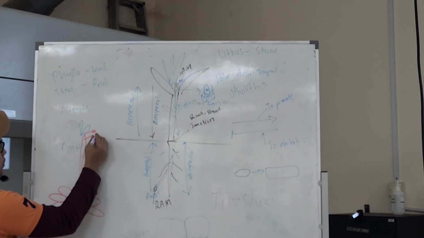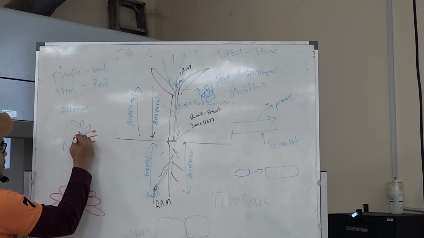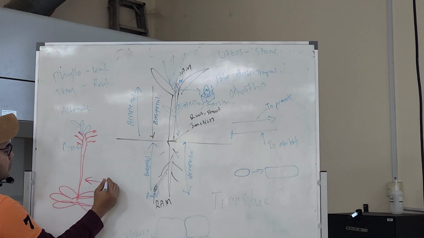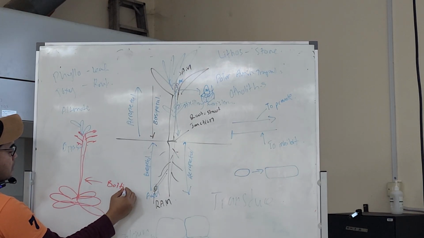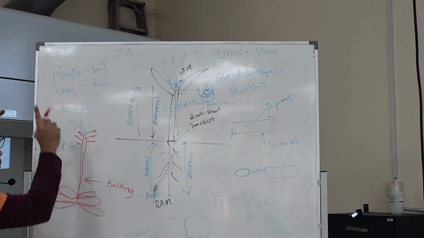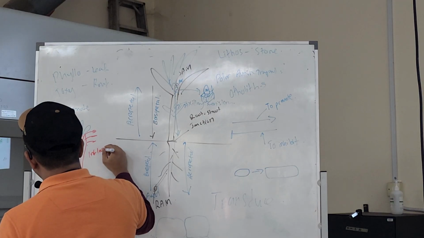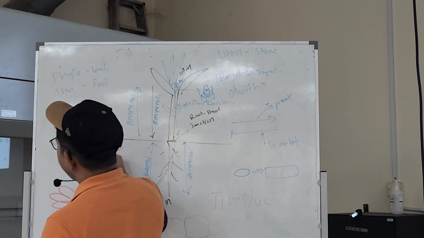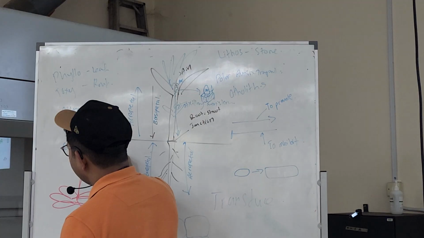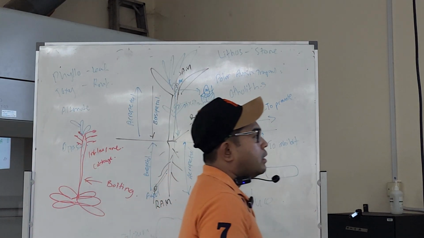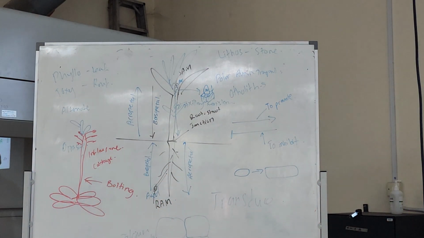Sometimes you get your flowers like this. So this is called bolting. It bolts, goes up, and this is the inflorescence. So what plants are usually like this? Cabbage, Brussels sprouts.